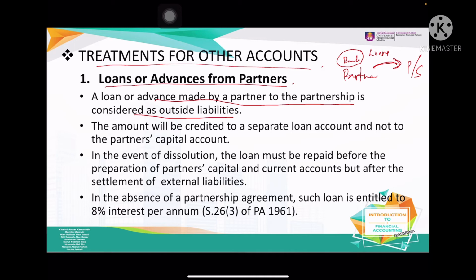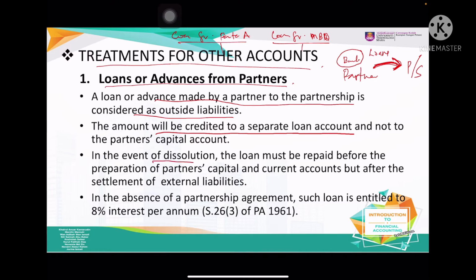So what are you going to do here? The amount will be credited to a separate loan account. If the partner gives a loan to the partnership, you should have the loan from the partner. Previously you had the account loan from MBB, for example, right? But now you should have loan from partner A. Okay, so if they have the T account.